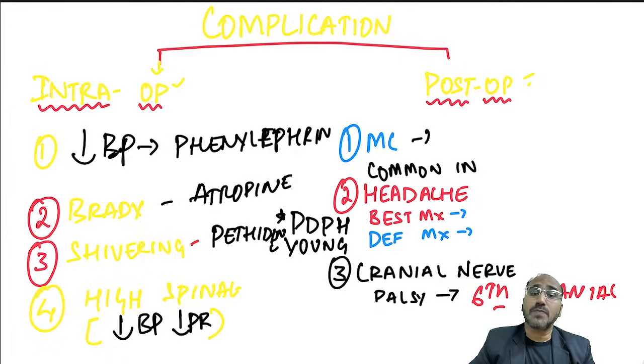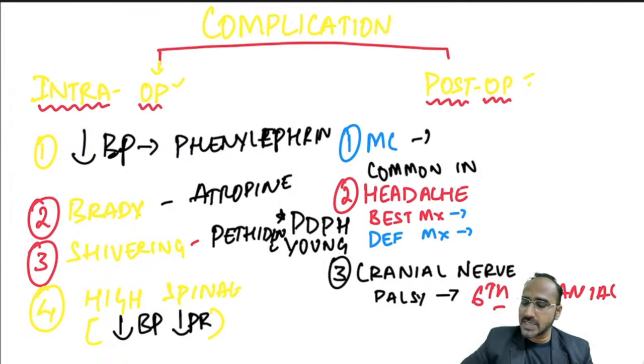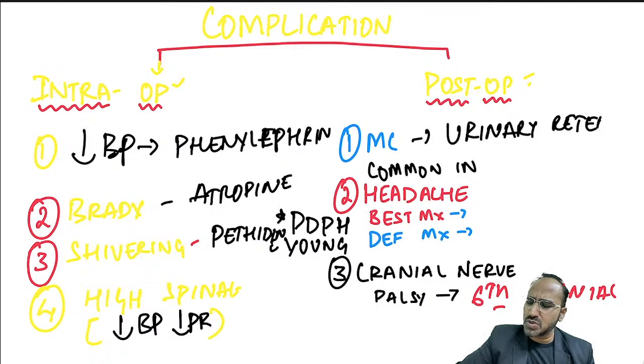Okay. What are the post-op complications of spinal anesthesia, guys? After operation, the most common post-op complication that patient might have is urinary retention. But nowadays it is not seen. Why? Because usually patient who's posted for spinal anesthesia, I am putting a Foley's catheter so that they don't develop this complication. Okay. Next, headache can occur, but nowadays it is not seen, guys.